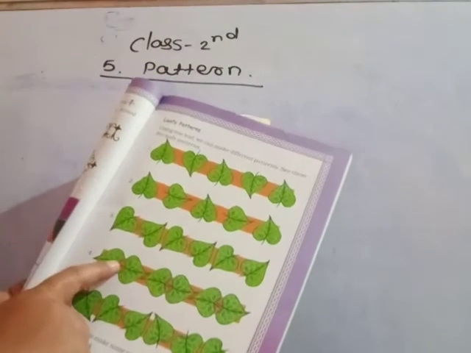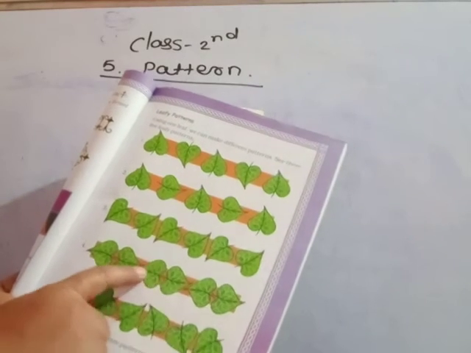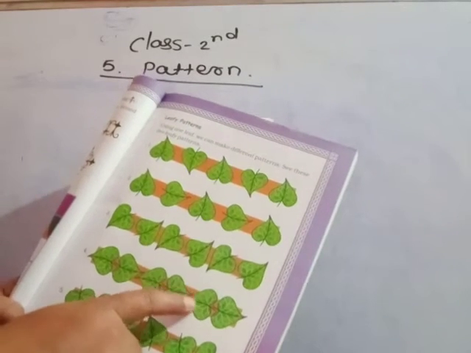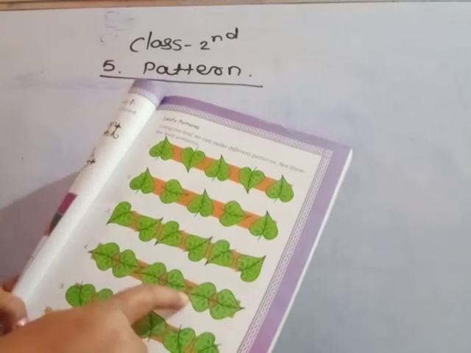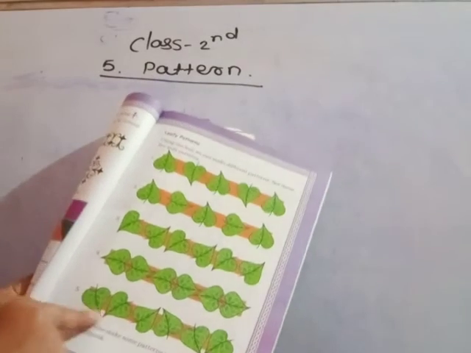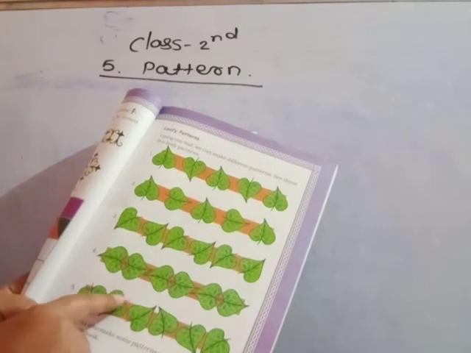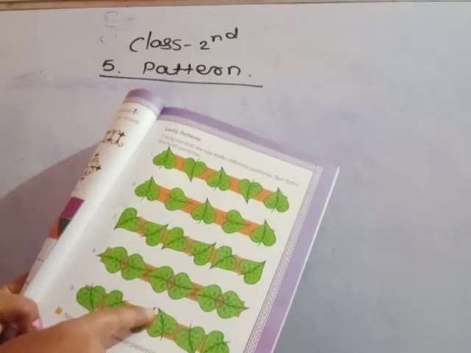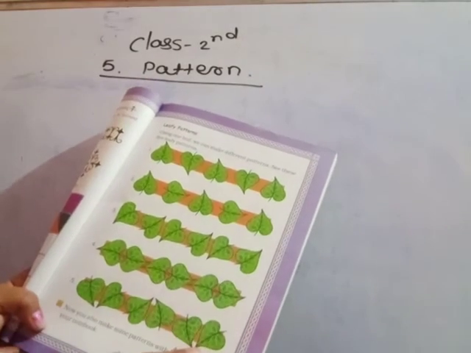Then next one, see one leaf is here on the right side and here on the left side: right, left, right, left, right, left, right, left, right. Then here also see this leaf's apex is here below, this leaf's apex also below, here above, here below. See all these are looking like the same pattern.